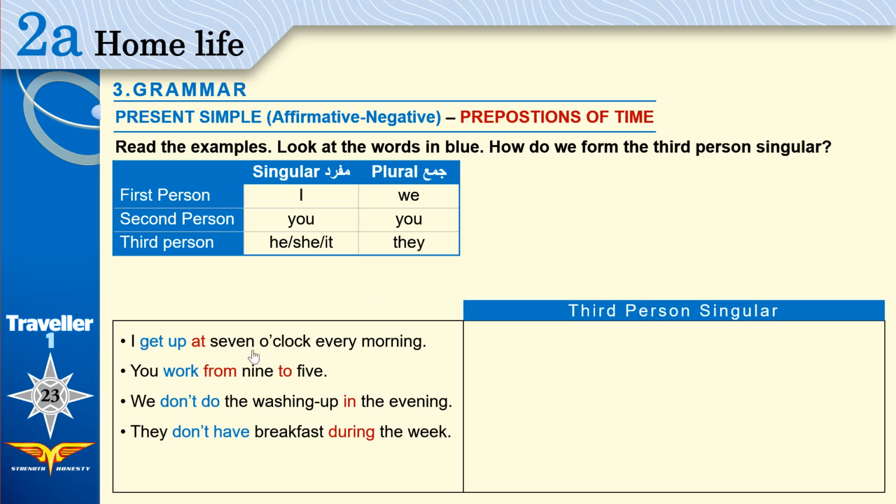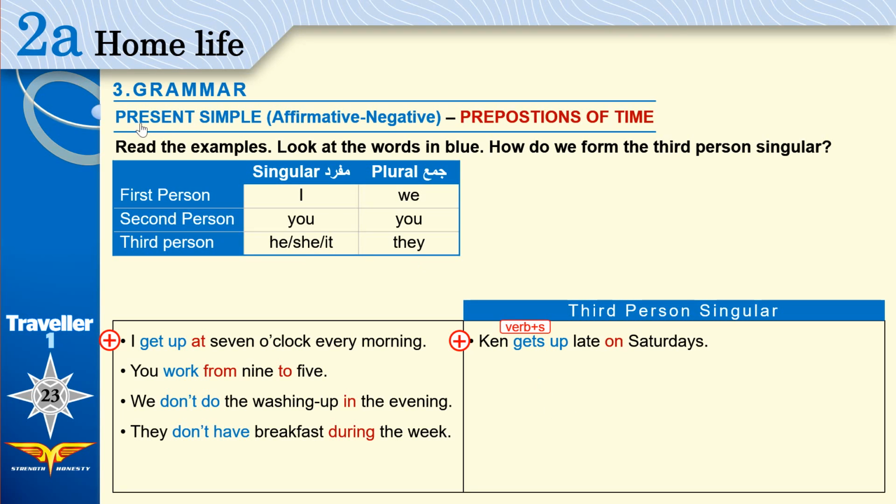I get up at 7 o'clock every morning. This sentence is affirmative. We will use he instead of using I. He gets up. Ken is a man's name. He, the same thing. He gets up. Ken gets up late on Saturdays. Is there any difference between this and this? Get up, gets up. If you are using he, she, or it, you add s to the verb. Ken gets up. Is this plural s? No, it's not plural s.